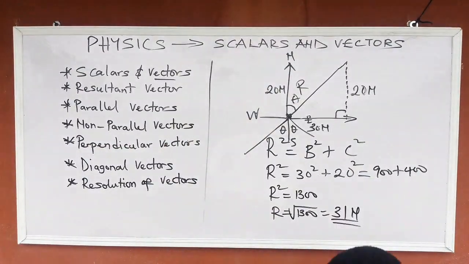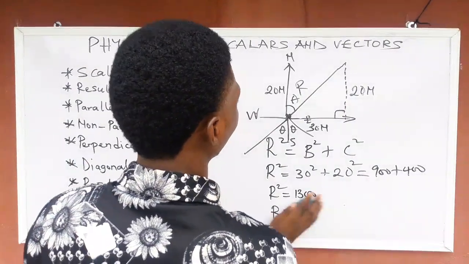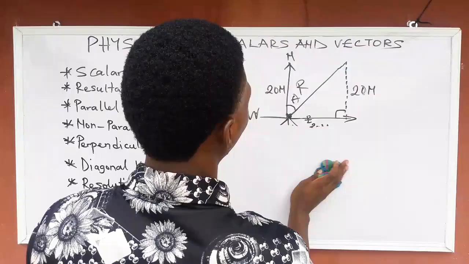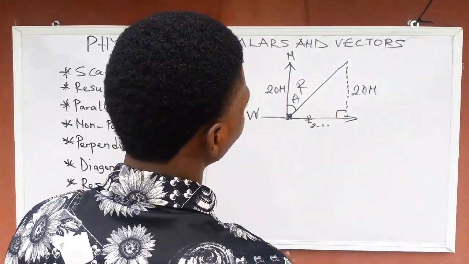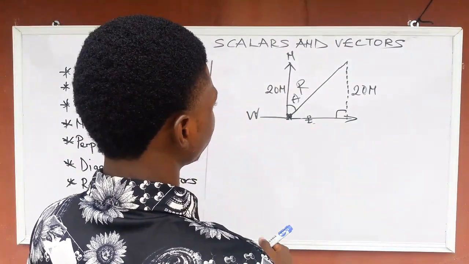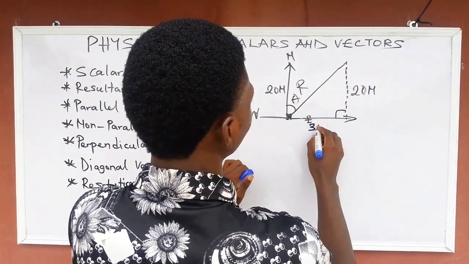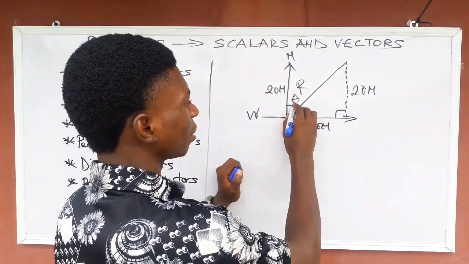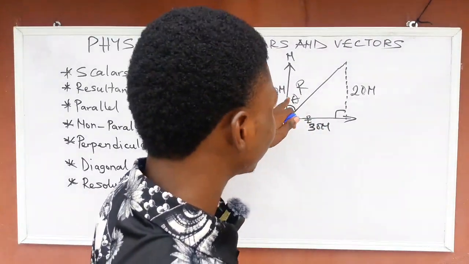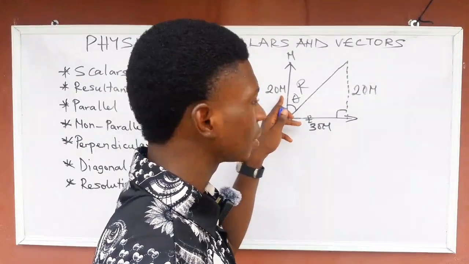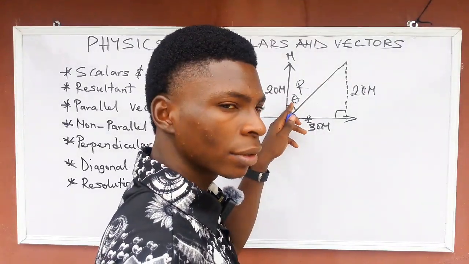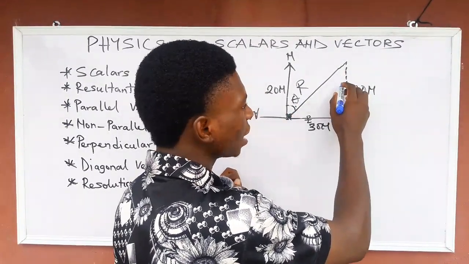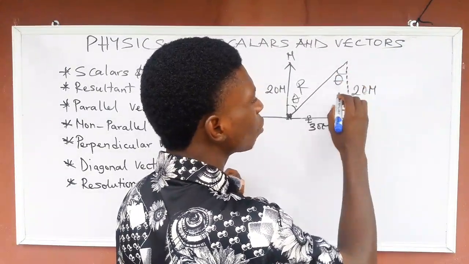So, to get the direction now, this one is 30 Newton. This one is 30 Newton. To get the direction, you can see there is no way we can get this angle now. But there's something you can do. This angle is equal to this angle. We call it alternate angle. So this angle is equal to this angle.